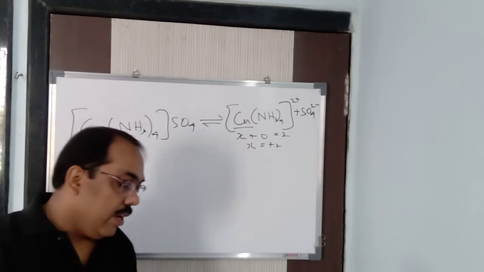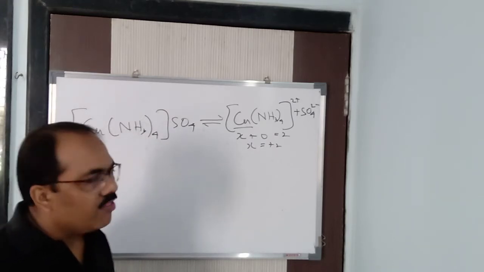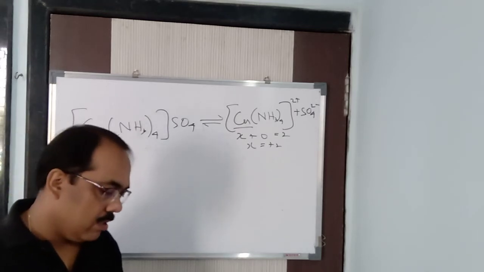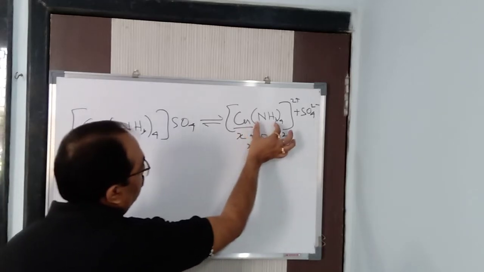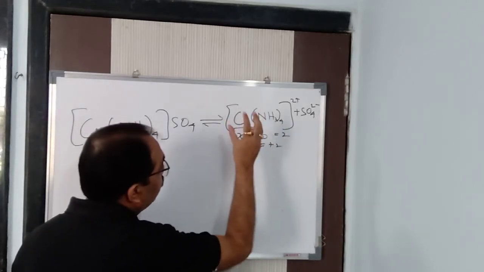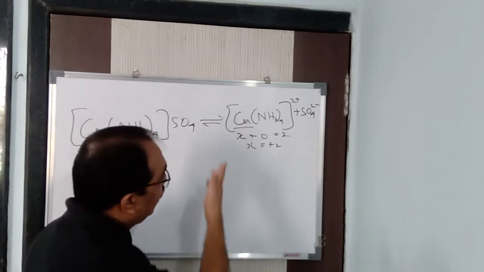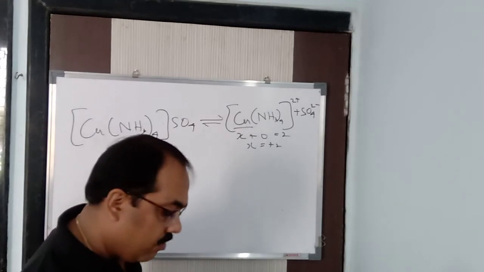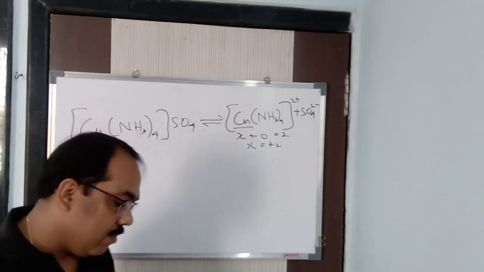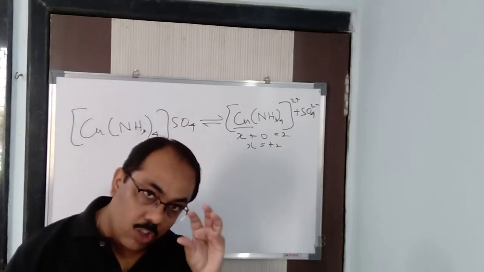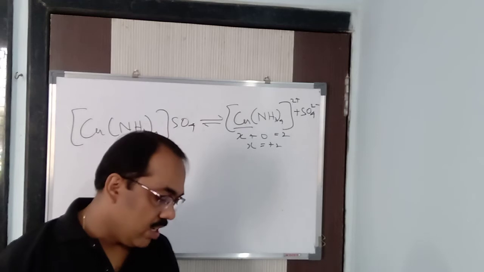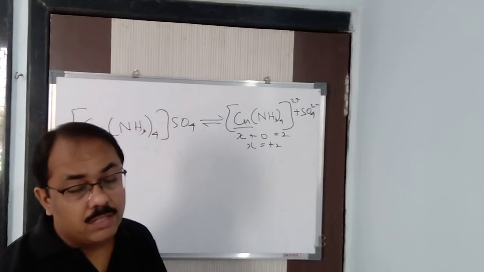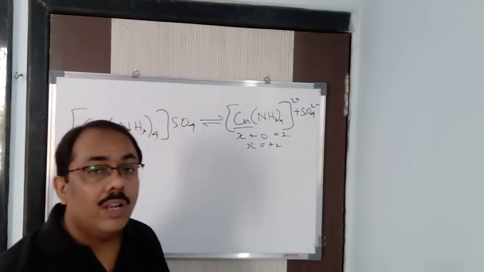Next, based upon the type of ligands, we get 2 types of complexes. We have homoleptic complexes and heteroleptic complexes. Now this is a homoleptic complex. Homoleptic means it has one type of ligand only. A particular type of ligand, like it can be NH3, water, CN, or Cl. Only one kind of ligand is involved. Complexes in which the central atom or ion is linked to only one kind of donor atom or group, one kind of ligand, are called homoleptic complexes. Previously, I wrote an example, Fe(CN)6 4 minus. That was a homoleptic complex.